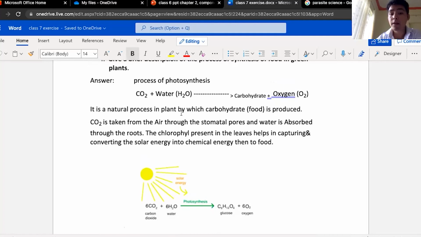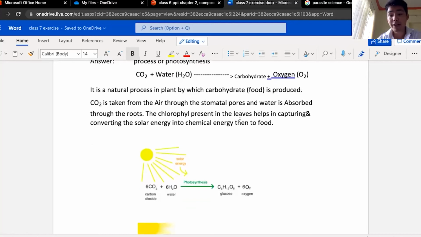The process of photosynthesis, that is carbon dioxide and water. Carbon dioxide, short form CO2, the chemical formula. Water, H2O. And here it is supposed to be sunlight and chlorophyll, and they produce what? The result is the product: carbohydrate, food, plus oxygen as an extra byproduct. Oxygen.